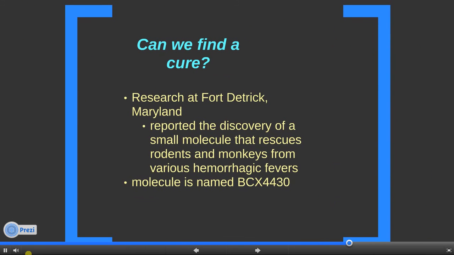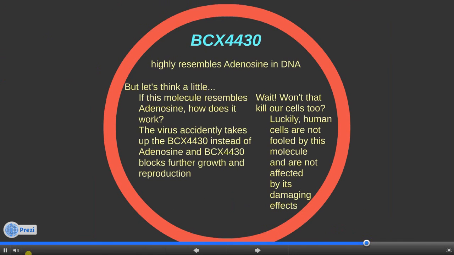Will there ever be a cure for Ebola? At Fort Detrick, Maryland, research has been occurring just for this purpose, and they may have a breakthrough. Researchers have reported the discovery of a small molecule that rescues rodents and monkeys from various hemorrhagic fevers. This molecule is named BCX4430. What is this molecule?